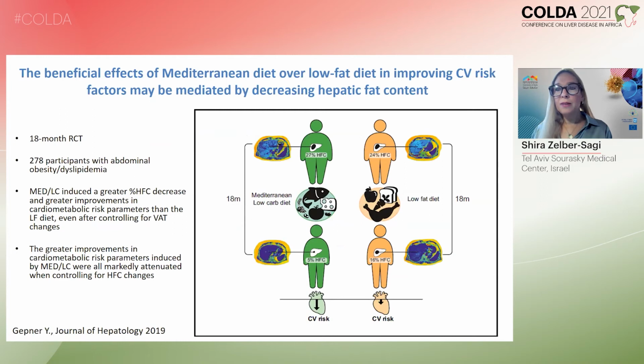Importantly, when we treat these patients with Mediterranean diet to prevent cardiovascular disease, the beneficial effect of Mediterranean diet is in fact mediated by improvement in the amount of liver fat. So treatment of Mediterranean diet improves liver fat, and this is one of the important causes for the reduction in the risk for cardiovascular disease.